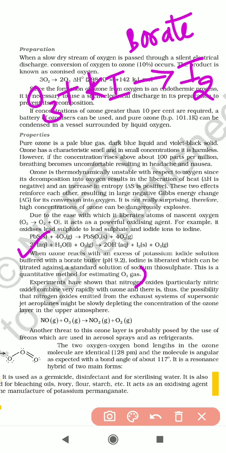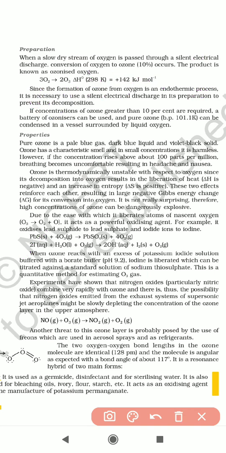Another one, let us see that. Experiments have shown that nitrogen oxides combine very rapidly with ozone, and there is thus a possibility that nitrogen oxides emitted from the exhaust systems of supersonic jet aeroplanes might be slowly depleting the concentration of the ozone layer in the upper atmosphere.